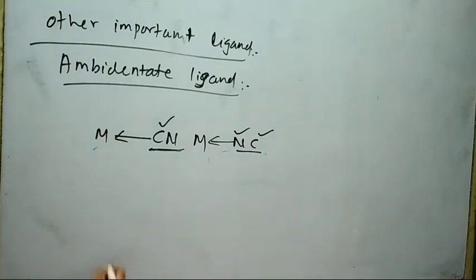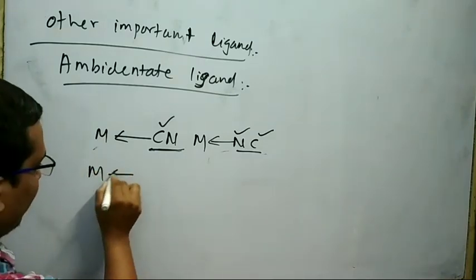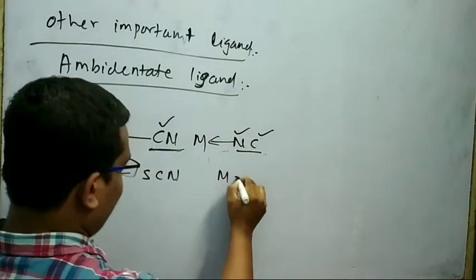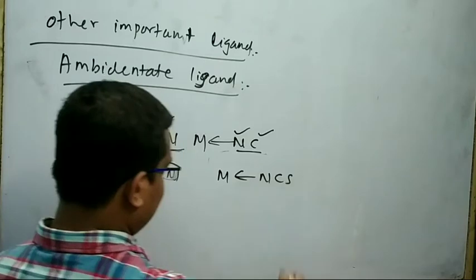Like that you can also take another example, M coordinate bond SCN, another is M coordinate bond NCS.